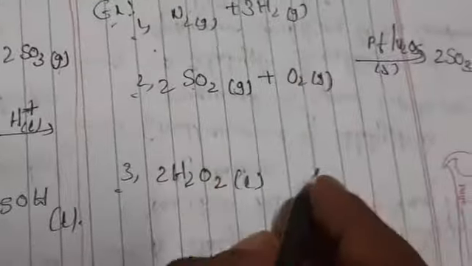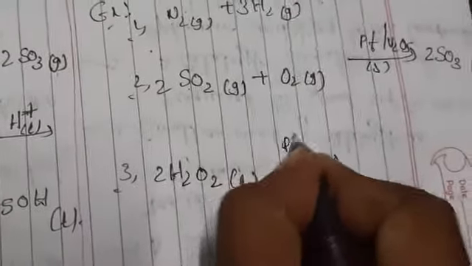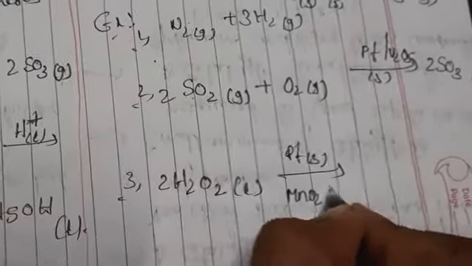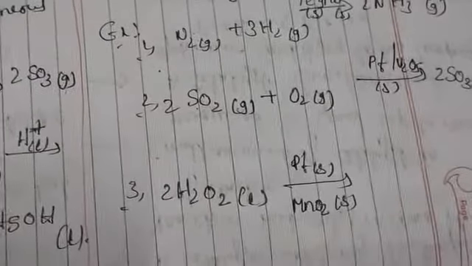One more example, which is in the liquid phase: 2H2O2, hydrogen peroxide, in the presence of Pt, which is a solid, and MnO2, manganese dioxide, which is also a solid.